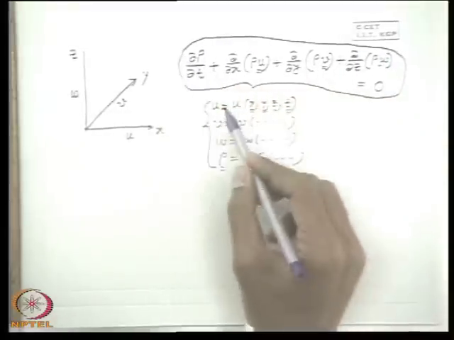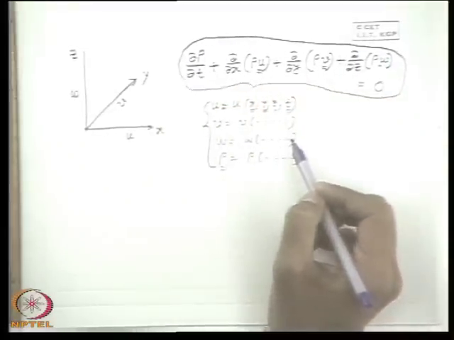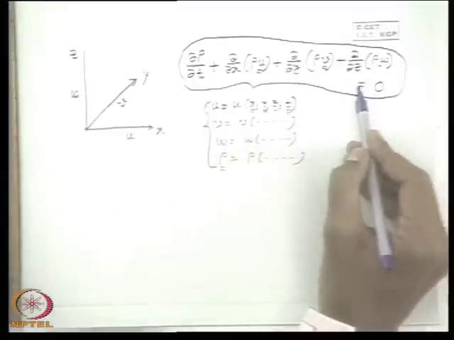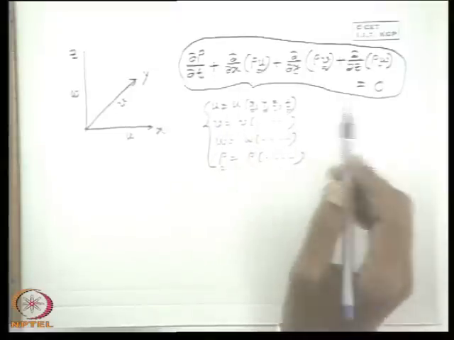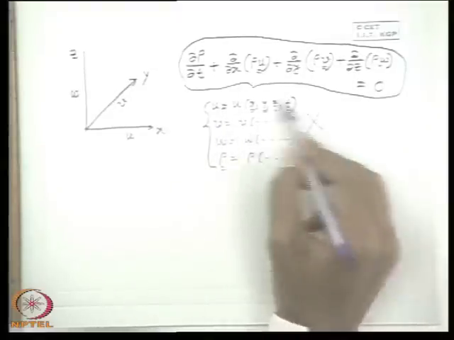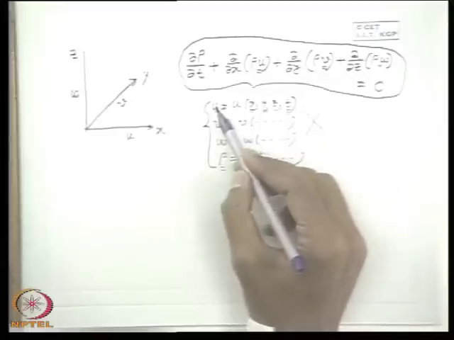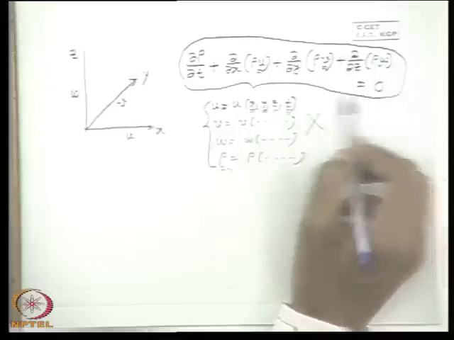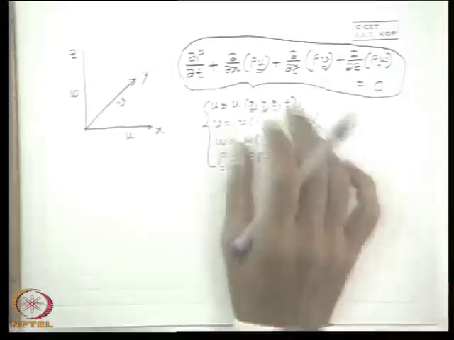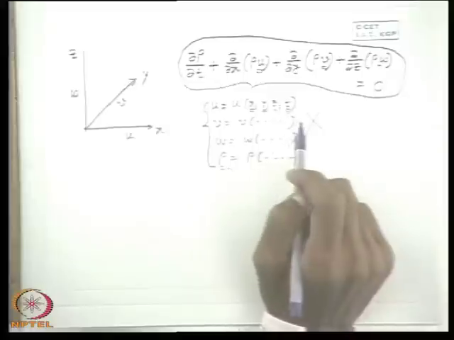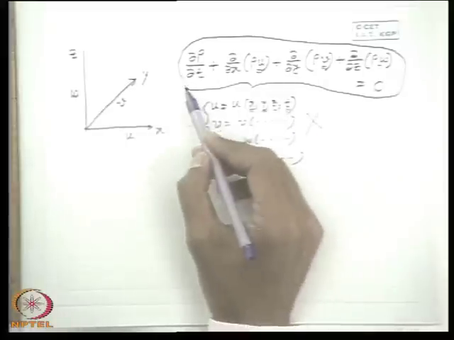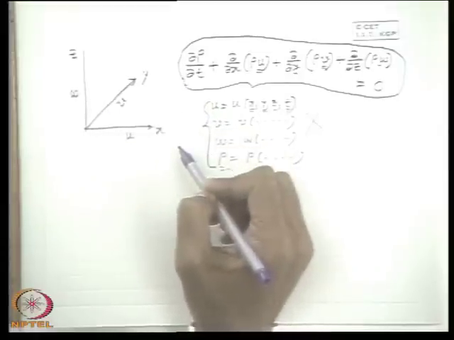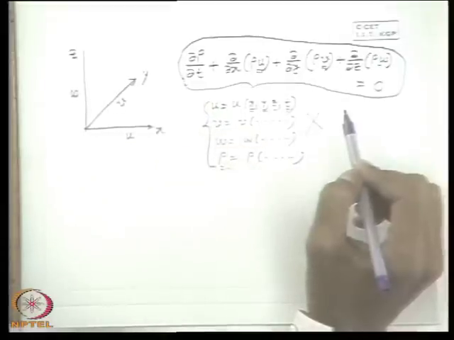Sometimes we check whether a velocity field and density field describe a physical or possible flow. If they do not satisfy this equation, they do not satisfy conservation of mass. That means this is an impossible situation. These sets of functions can never represent the velocity field and density field of a fluid flow, which is the most important use of the continuity equation. You should know that. Now, this continuity equation can be described with respect to different coordinate systems depending upon the geometry of the flow.